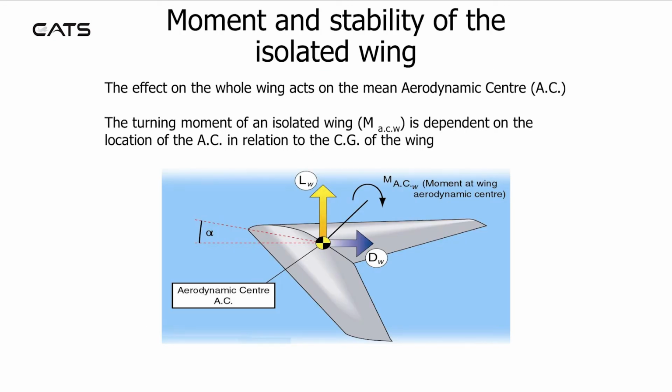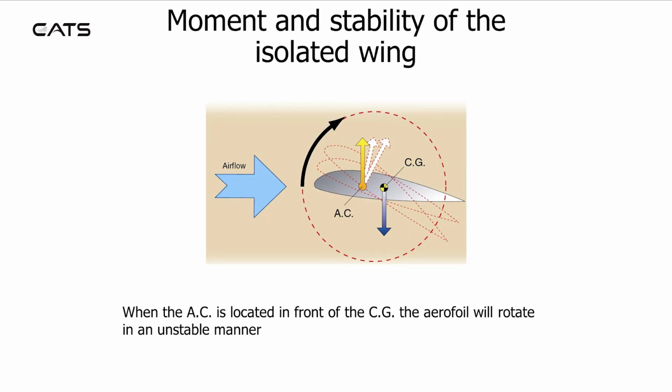Moment and stability of the isolated wing. The effect on the whole wing acts on the mean aerodynamic centre. The turning moment of an isolated wing is dependent on the location of the aerodynamic centre in relation to the centre of gravity of the wing. When the aerodynamic centre is located in front of the centre of gravity, the aerofoil will rotate in an unstable manner.